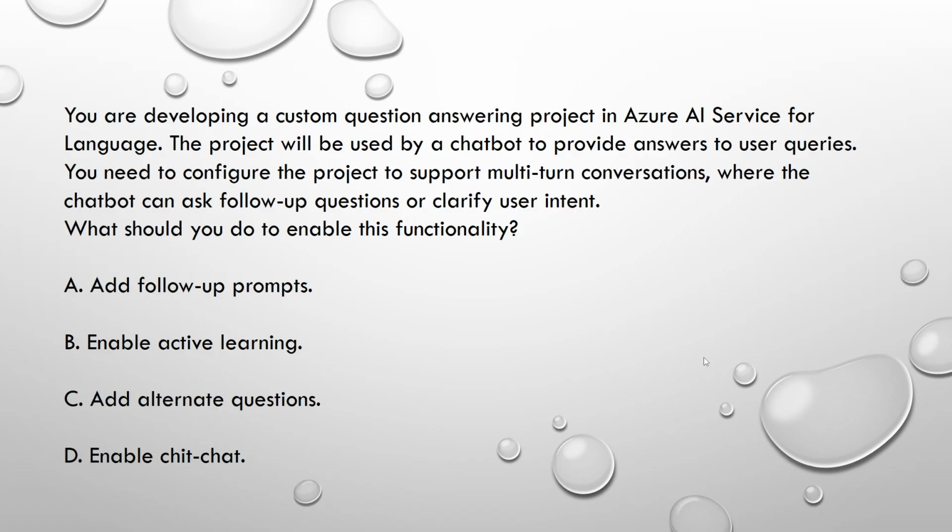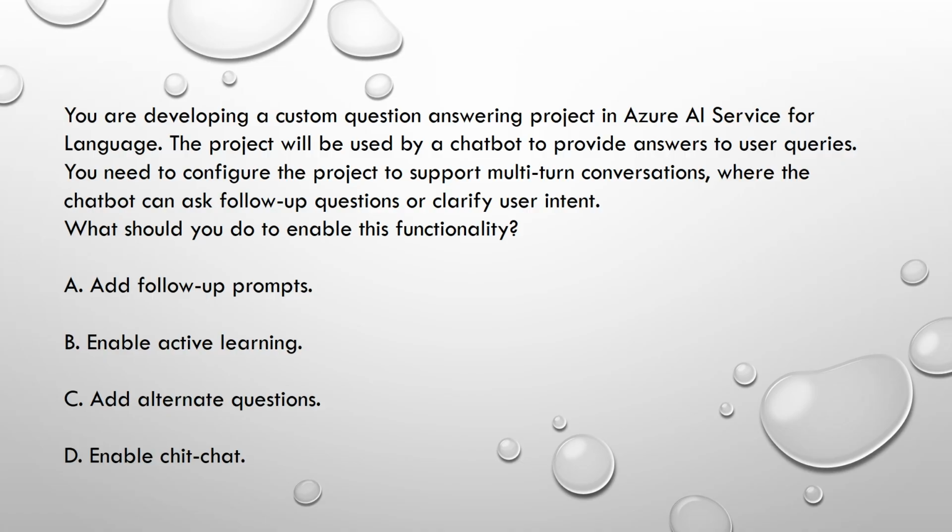Now to the question. You are developing a custom question answering project in Azure AI Service for language. The project will be used by a chatbot to provide answers to user queries. You need to configure the project to support multi-turn conversations where the chatbot can ask follow-up questions or clarify user intent. What should you do to enable this functionality? Add follow-up prompts, enable active learning, add alternate questions, enable chit-chat.